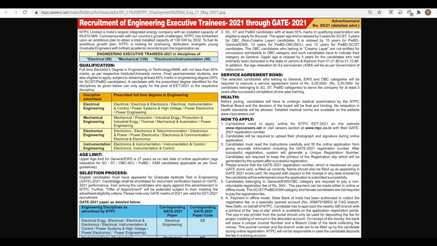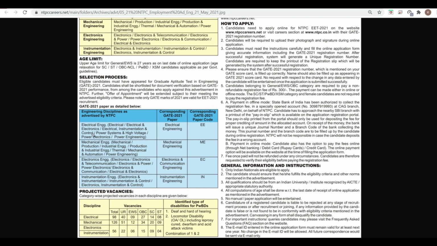Here you can see the selection process. Eligible candidates must have appeared for the Graduate Aptitude Test in Engineering 2021, so only GATE 2021 students can apply. Now here you can see the paper requirement. Suppose you have a BTech in instrumentation and control and you want to apply for the post of electrical engineering, then you must have given the GATE paper in EE. So this is very important, that GATE code.